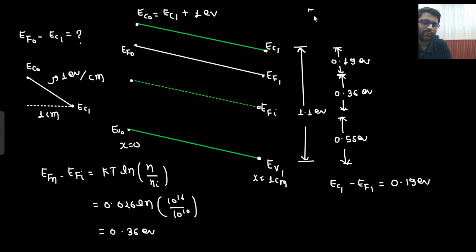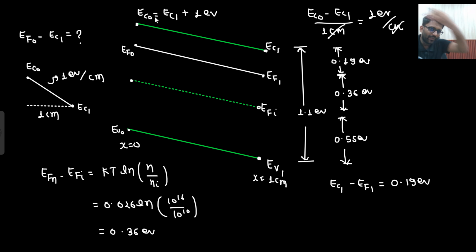What will be the slope here? The slope will be EC naught minus EC1 divided by 1 centimeter, because this distance is 1 centimeter, right? So the slope is 1 electron volt per centimeter. This and this get cancelled out, so EC naught comes out to be 1 electron volt plus EC1. Basically the slope is 1 electron volt per centimeter and the distance is 1 centimeter, so the distance between these two would be 1 electron volt. So my EC naught minus EC1 is equal to 1 electron volt.